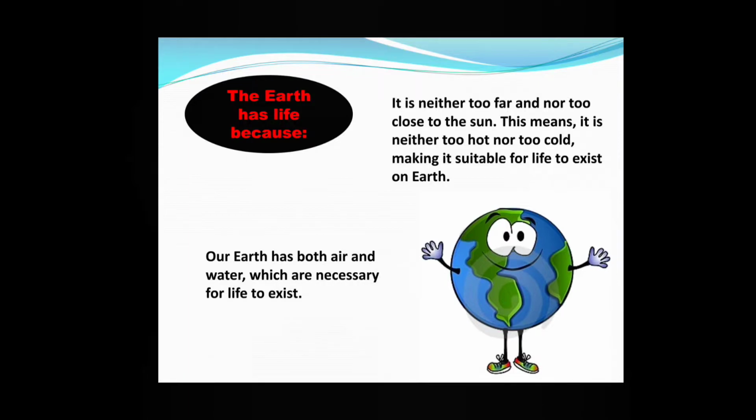See, the position of the Earth from the Sun is not too far nor too close to it. If the Earth was in the place of Mercury, then the temperature would have become very hot. Life won't survive then. If the Earth had been in the place of, suppose, Neptune or Uranus, then the temperature would have been tremendously cold. Then also it won't support life. But the position is so perfect that the temperature is moderate. So it helps life to exist.